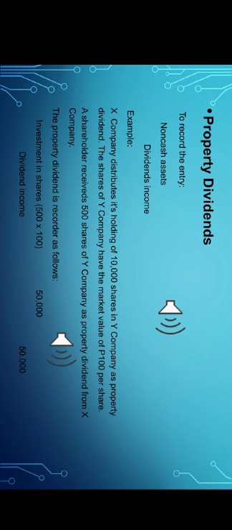Since the shareholder received 500 shares from Y company as property dividend, the entry will be investments in share. It must be debited amounting to 50,000 because 500 shares multiplied by 100 per share. After that, dividend income will be credited.